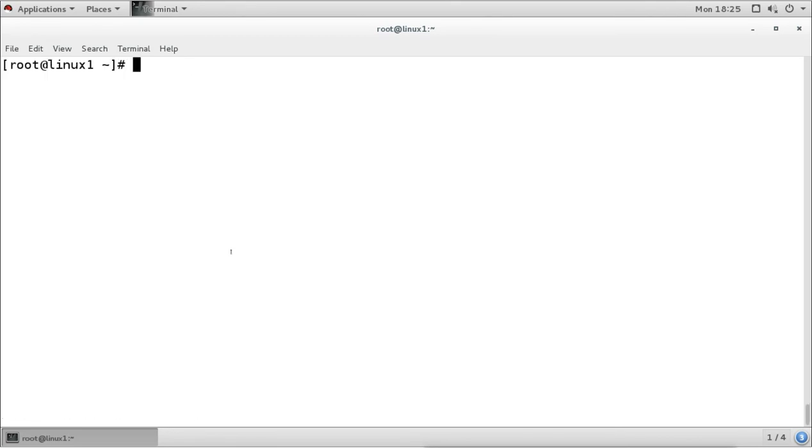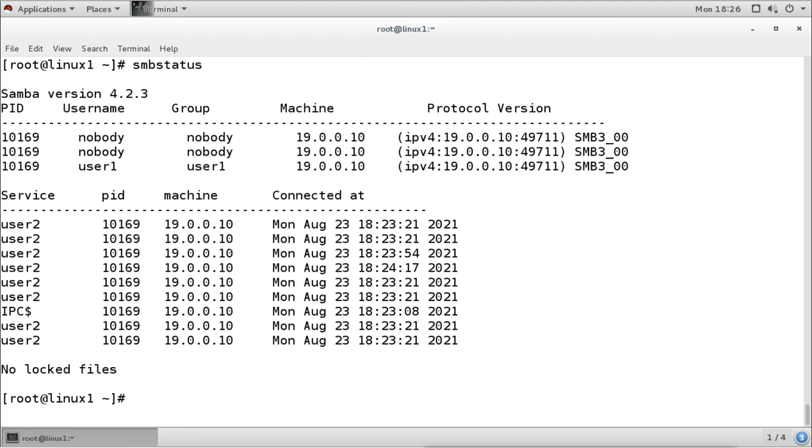For example, if you want to check the status of the Samba share, we can use the smbstatus command, and it shows the current status of our Samba share. Now this is a server command, and it is used to check the Samba share, who is accessing what, and what connections are running right now.